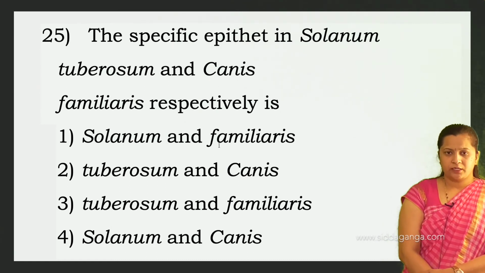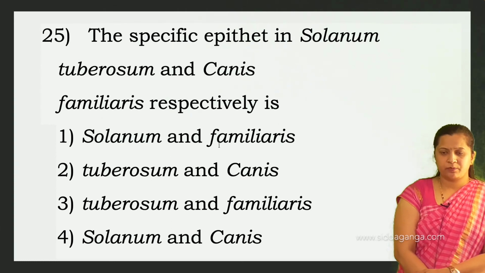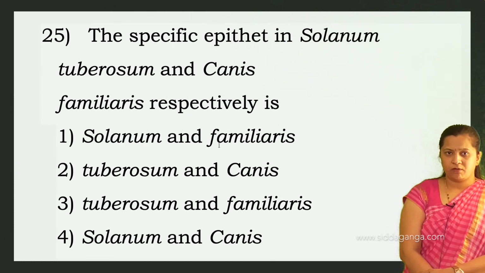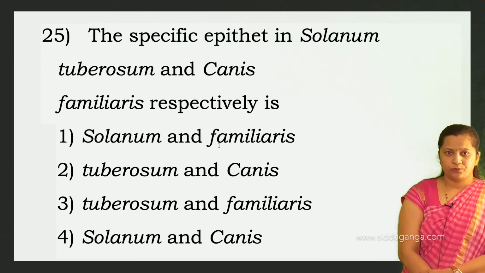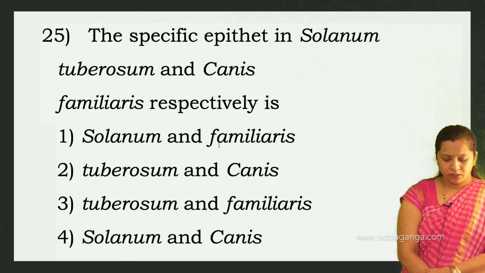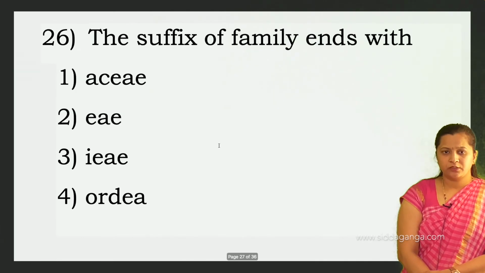So which is the right option then? The third one is the right option. Tuberosum and familiaris represent the specific epithets of the potato and the dog, Solanum tuberosum and Canis familiaris. The right option is the third one.